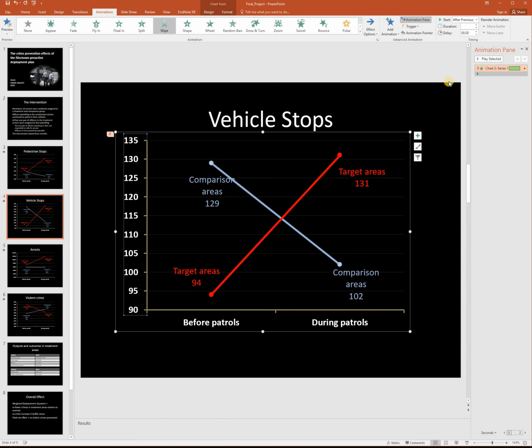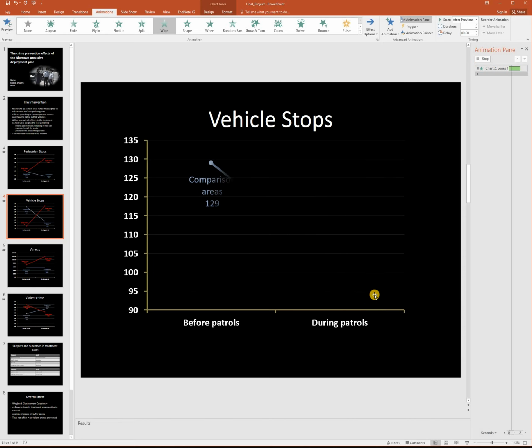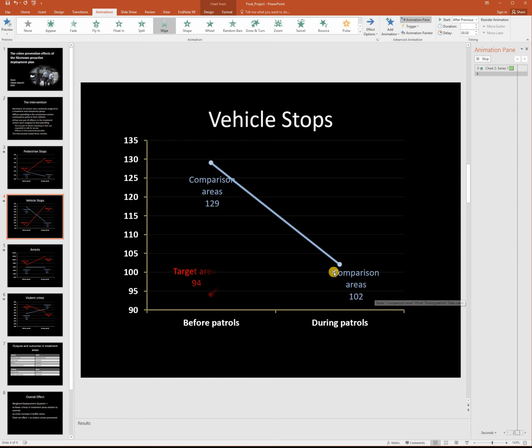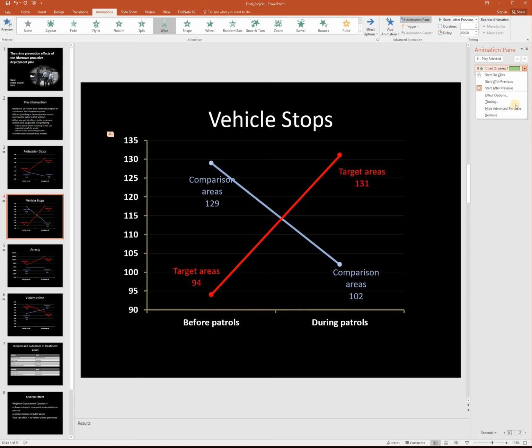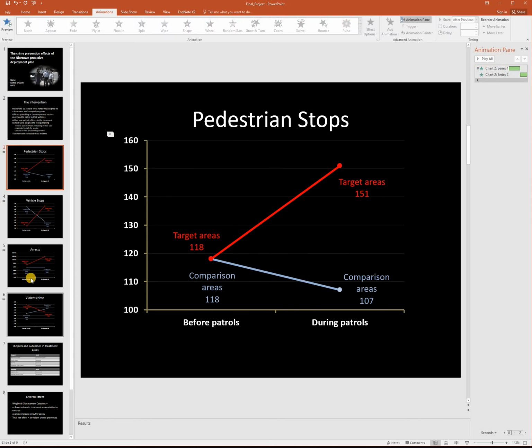They automatically populate, and I could actually just play it for you. When you switch to the slide, the comparison area comes first, and my target area comes second. They're automatically appearing on my screen, and that's because all I did was add animation. I selected my line, I selected wipe, and then I changed the options under here. I'm just going to have you keep what I have in terms of the animations for these slides.